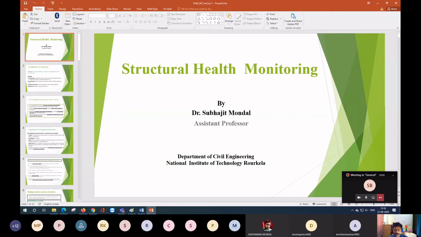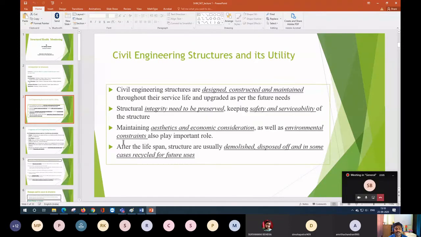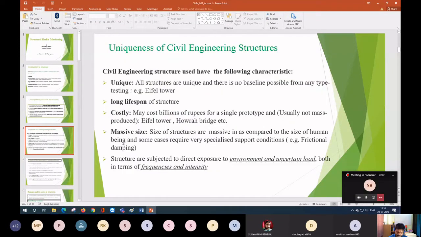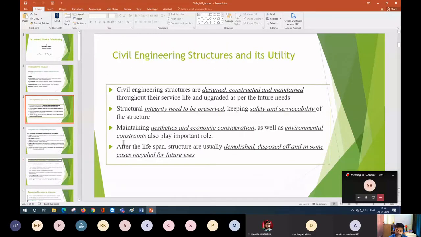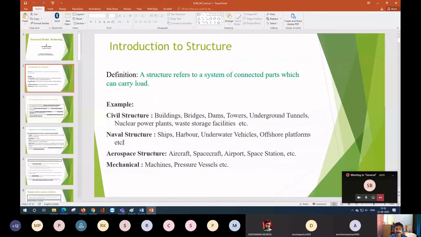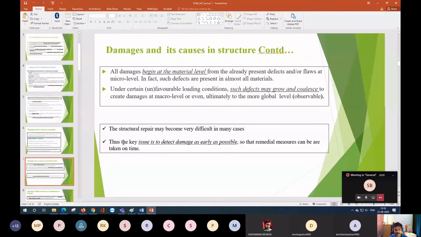Okay, so I divided the lecture into two parts. Initially, I'll discuss what the structure means and what difference we have for the civil engineering structure compared with the naval structure and aerospace structure. We will also discuss what uniqueness we have in terms of civil engineering structures. Then we'll go to the damage.